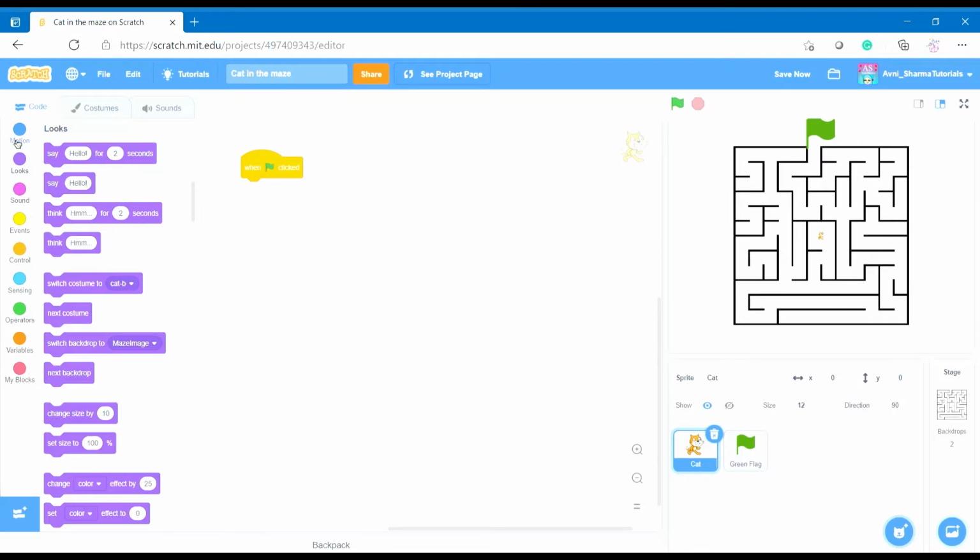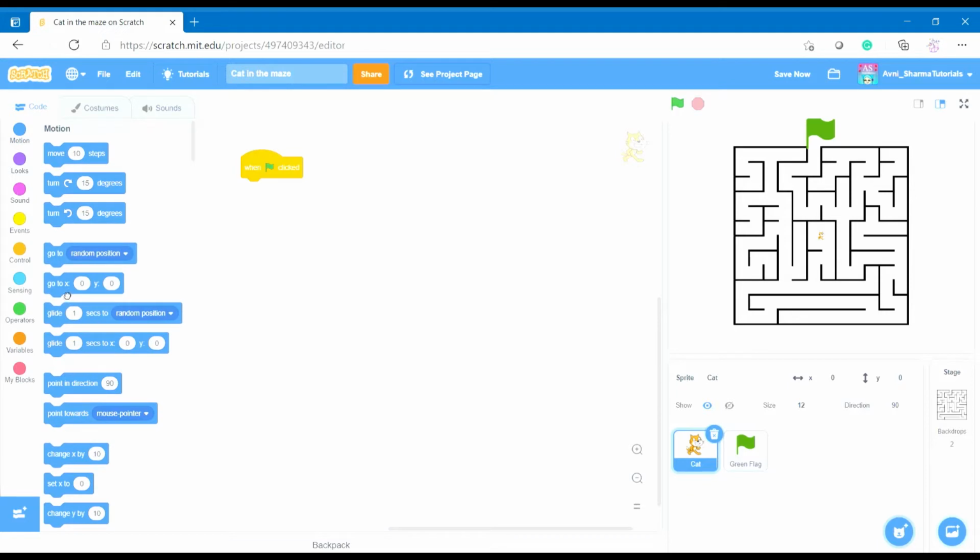We will also need to get the block in motions of go to X and Y position. And if it shows a different number, just change it to 0 and 0 on both X and Y. Now let's say we click the green flag. Nothing happens. Now how will we complete this maze if we haven't done anything?